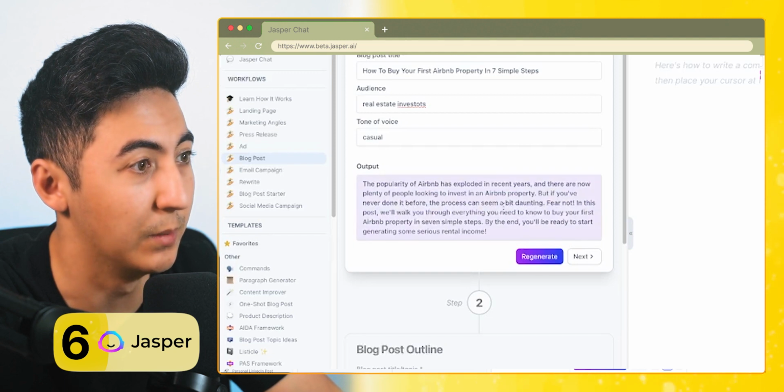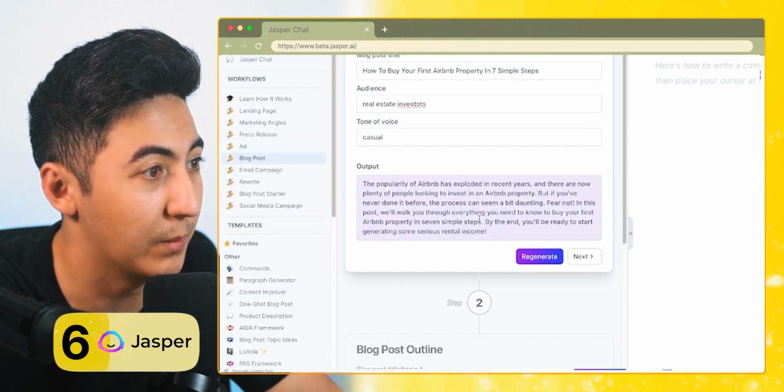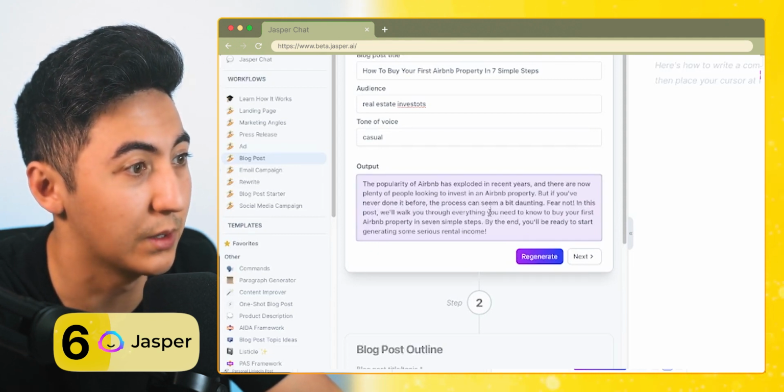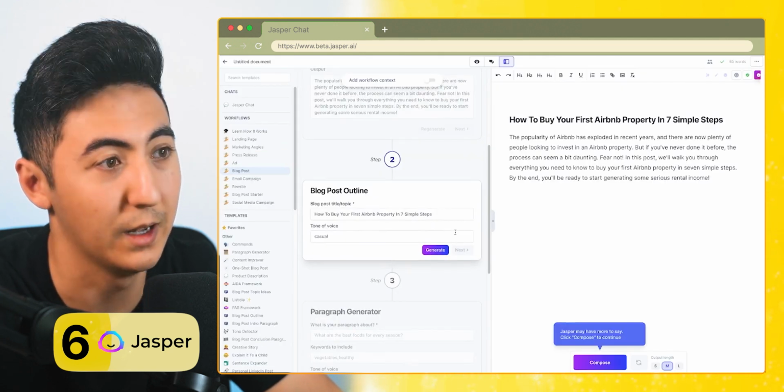So the popularity of Airbnb has exploded. There are now plenty of people looking to invest in Airbnb properties. If you've never done it before, the process can seem a bit daunting. Fear not, this post will walk you through everything. By the end, you'll be ready to start generating some serious income. Say next, and now just copy that over.